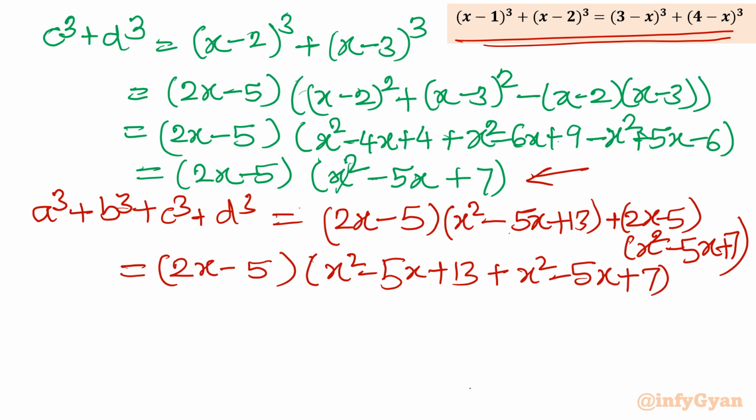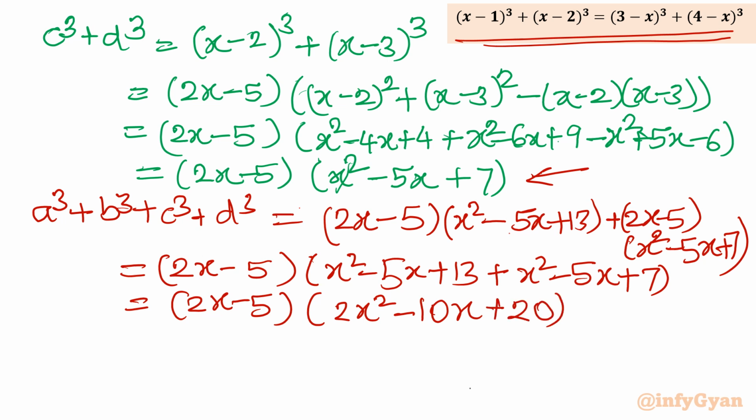So in totality we are having 2x minus 5 times 2x square minus 10x plus 20. And right hand side you can see it is 0, since a cube plus b cube plus c cube plus d cube, as per our equation, is 0. So now you can consider either 2x minus 5 equal to 0 or this quadratic equation.